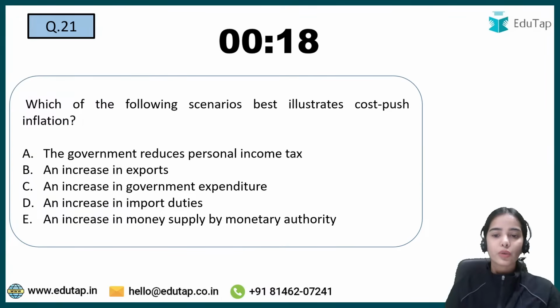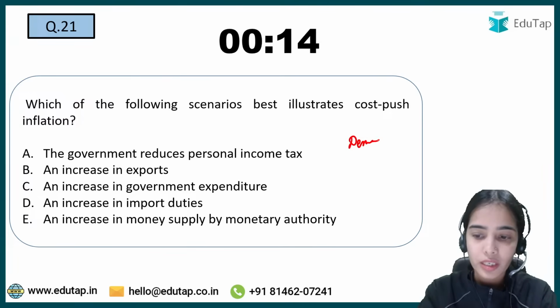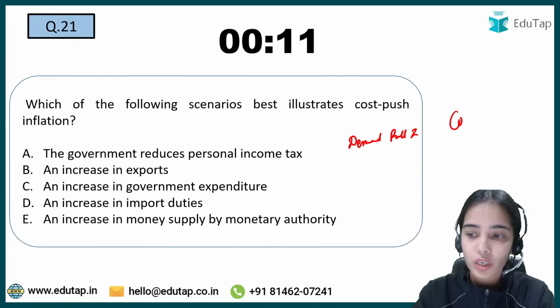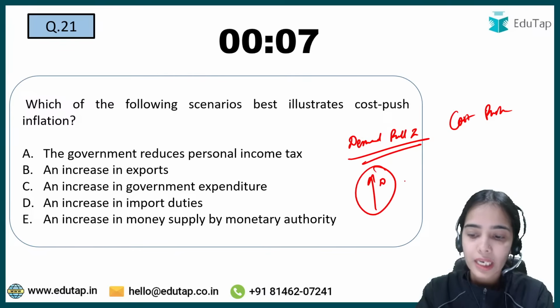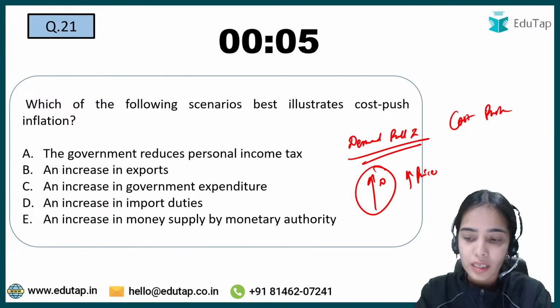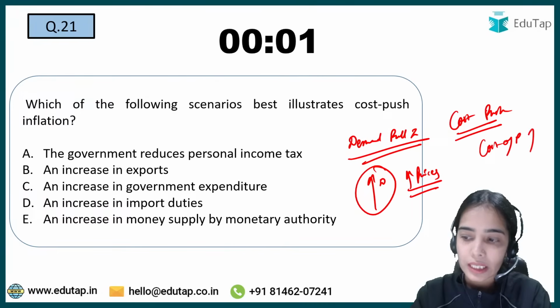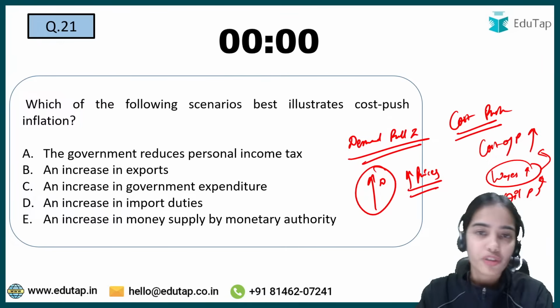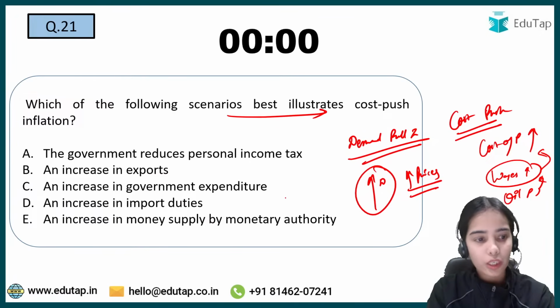Which of the following scenarios best illustrates cost push inflation? So there are two kinds of inflation: demand pull inflation and cost push inflation. Demand pull inflation means demand is increasing, that's why the prices are increasing, and inflation is happening. Cost push inflation means the cost of production is increasing. Either the wages are increasing, or oil prices are increasing, so the cost of production is increasing. So which of the following best illustrates cost push inflation?